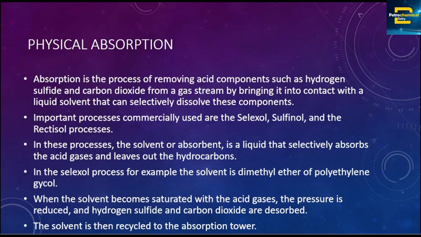Usually it's a liquid solvent that selectively absorbs the acid gas and leaves out the hydrocarbons. So the liquid solvent absorbs the acid gas and the hydrocarbons are left behind, like the higher molecular weight hydrocarbons, our ethane, our propane, and our butane. All those are left behind, and they are used in our petrochemical industry.